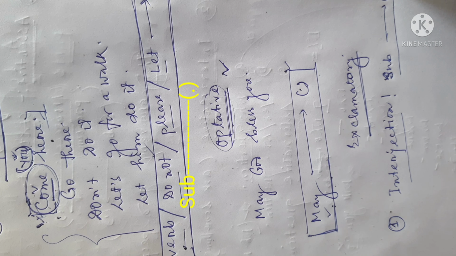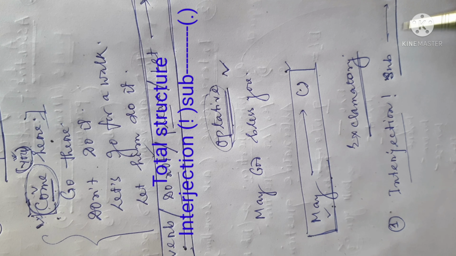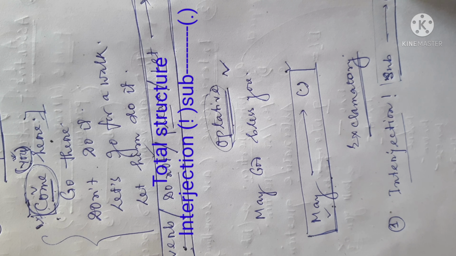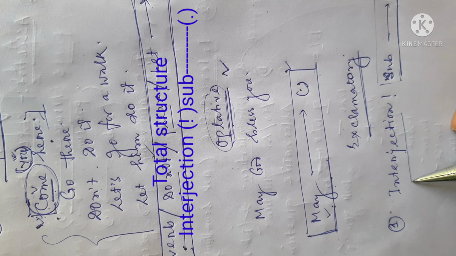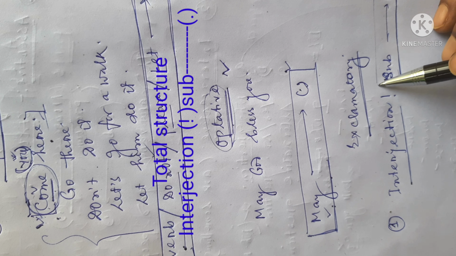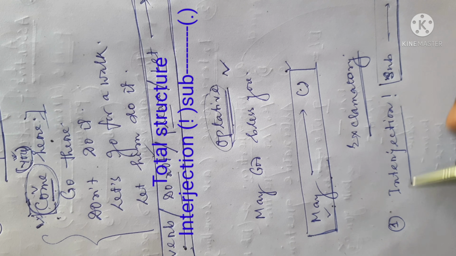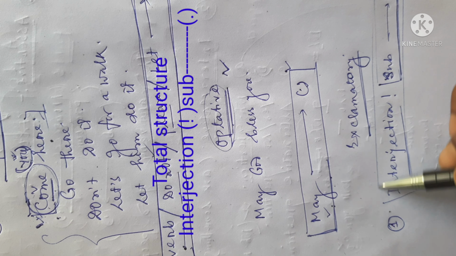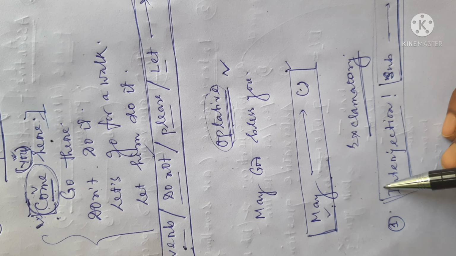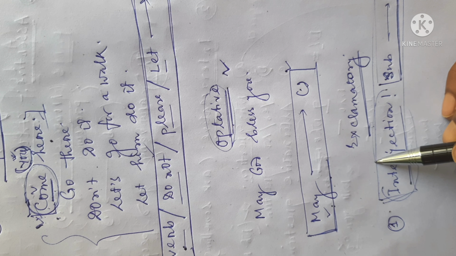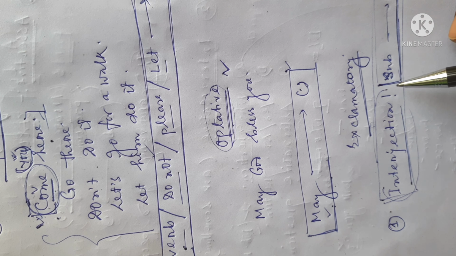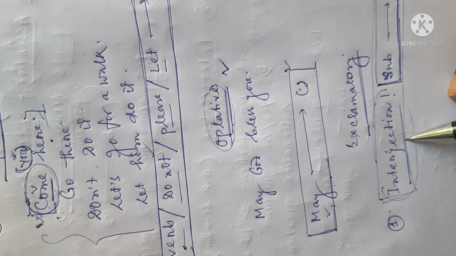What type of sentence is it? This is an assertive sentence. This is a statement. So, after the interjection, when an assertive sentence is placed, the total figure is called an exclamatory sentence. By this interjection, we express our feelings, and the statement follows the interjection.